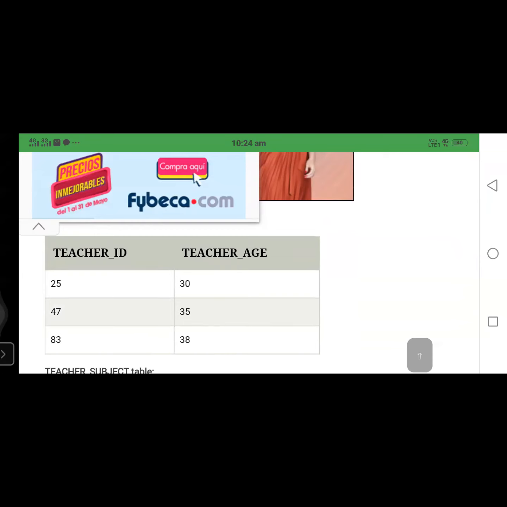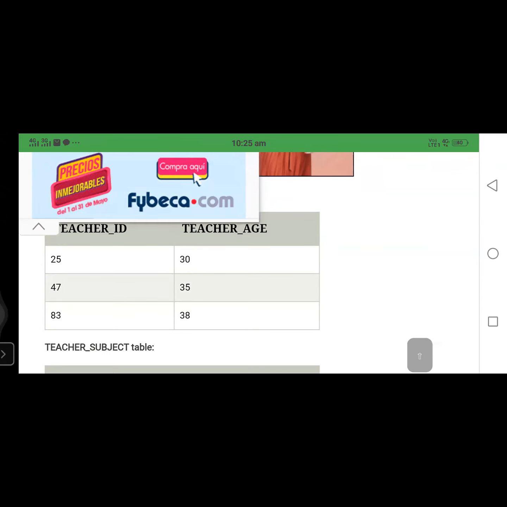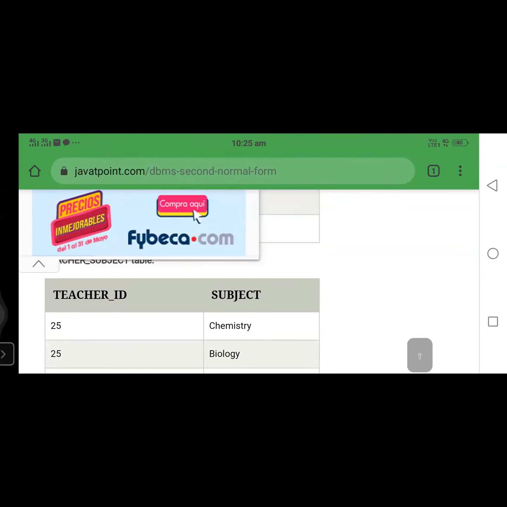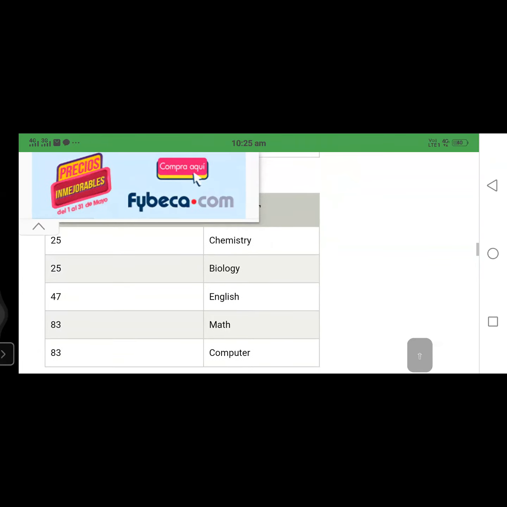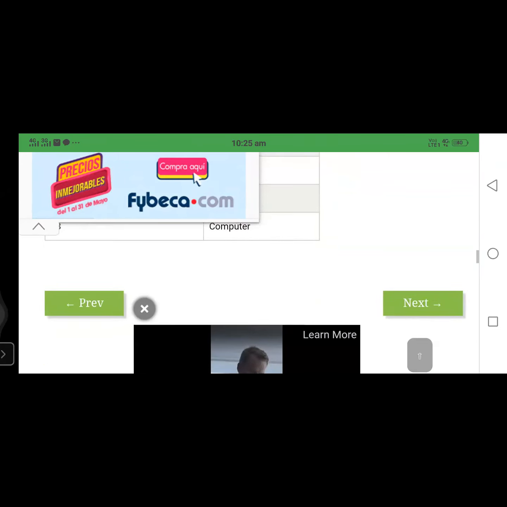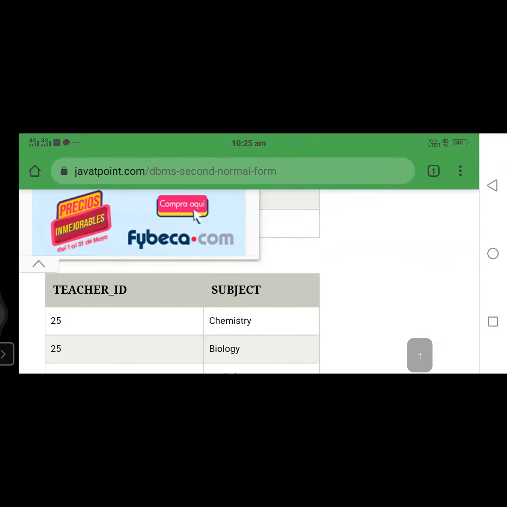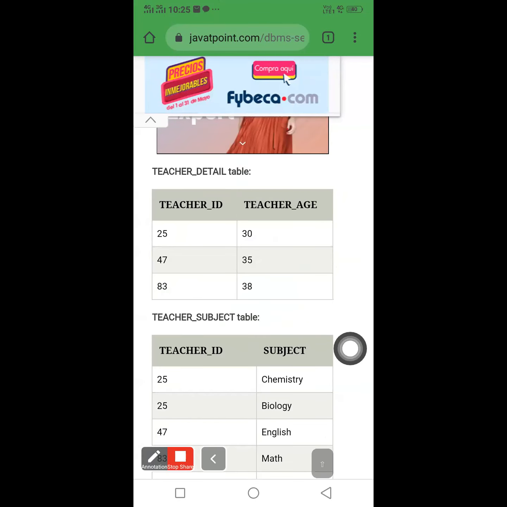What it means is that the same teacher teaches more than one subject. For example, I'm teaching DBMS, and at the same time maybe I'm teaching OS also. Then what is the age of this particular person? In both cases the age is the same, the name is the same, the faculty ID is the same. So we can divide it: teacher ID and teacher age, and then we have only three rows. The remaining attributes, teacher ID and subject, occur more than once. In this way we are dividing the tables.